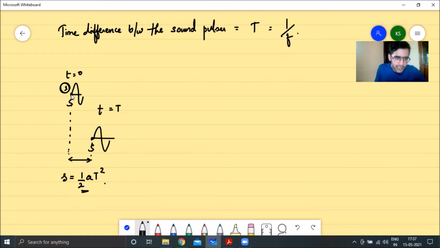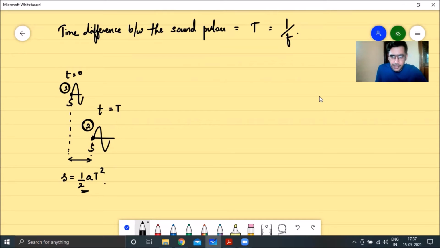So if your first wave pulse is being emitted at this position, the second wave pulse would be emitted at a position which is half a capital T squared ahead of the position where your first wave pulse was emitted, right? So the second wave pulse would be emitted from this particular position. And now we'll calculate the time taken for the second wave pulse to reach the observer.